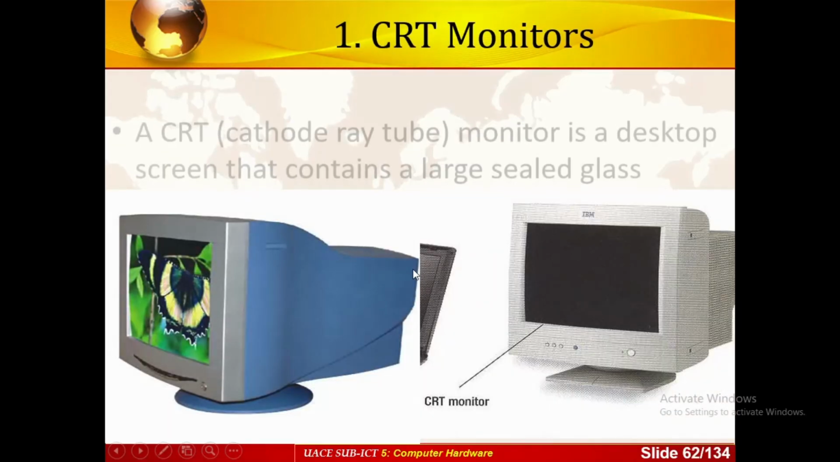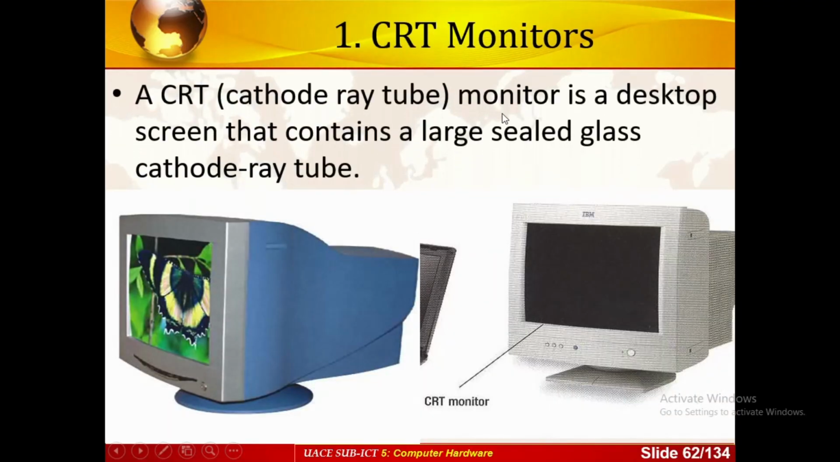Let's start with the CRT monitors. These are the cathode ray tube monitors, which are a desktop screen that contains a glass tube called a ray tube. As you can see, these are the first computers or the first monitors which we used, and they are called cathode ray tube.